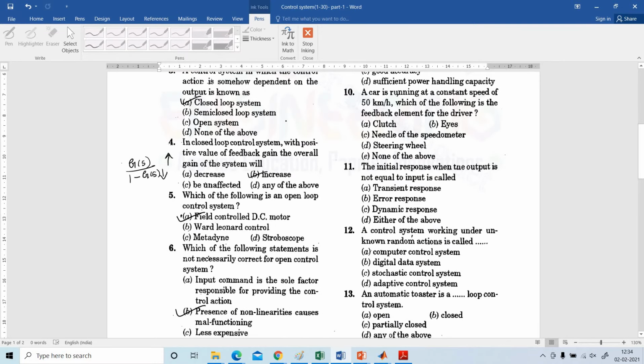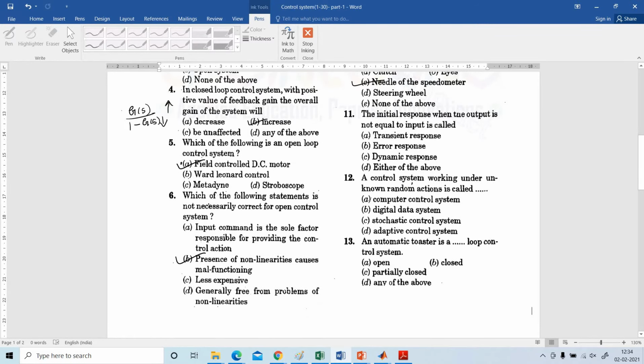Next, a car is running at a constant speed of 50 km per hour. Which of the following is a feedback element for the driver? A. Clutch, B. Eyes, C. Needle of the speedometer, D. Steering wheel, E. None of the above. C. Needle of the speedometer is correct.